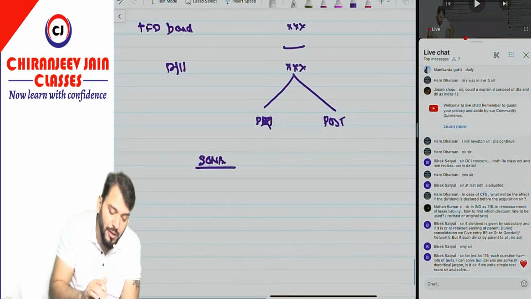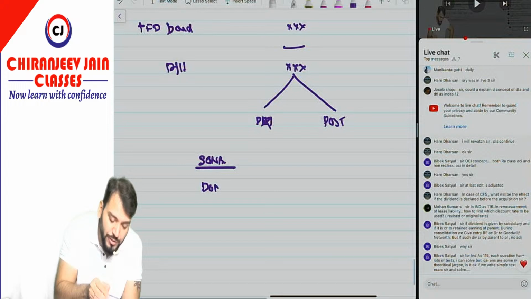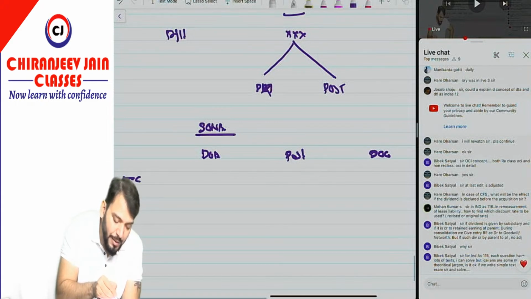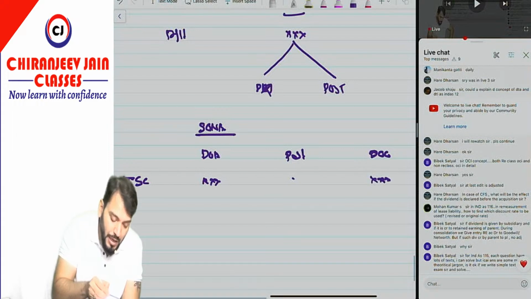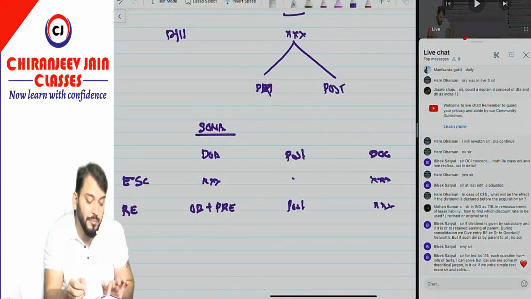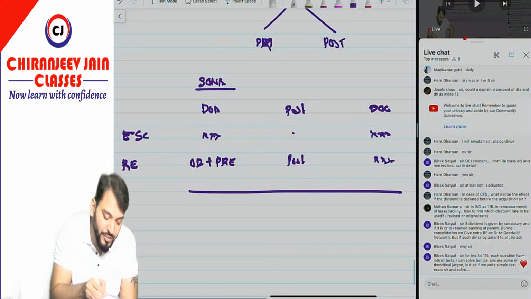Now in case of SONA, when you are doing date of acquisition and date of consolidation and post, what you are writing here is equity share capital, and you are writing retained earnings. So retained earnings means you write the opening balance plus pre, and here you write the post-acquisition profit. Have you understood? So this becomes the SONA, statement of net asset. So this becomes what? Net asset.